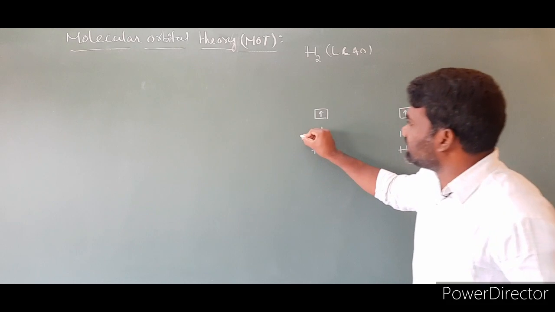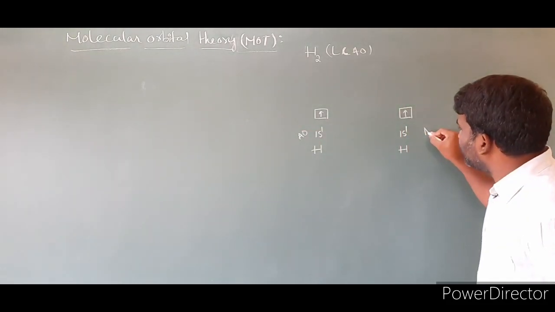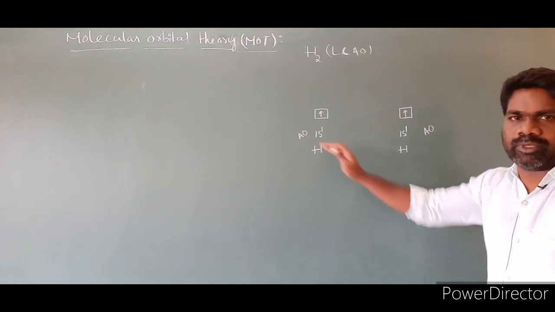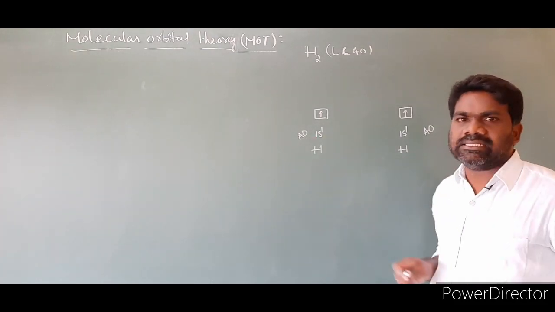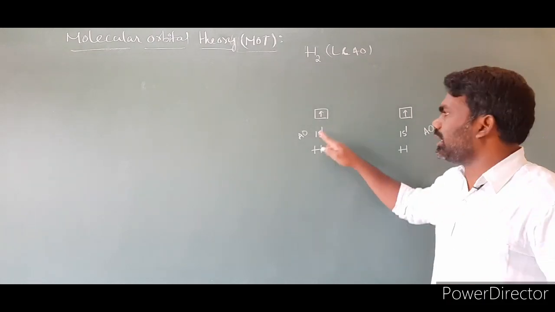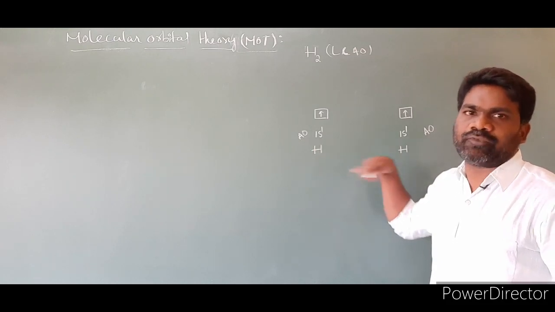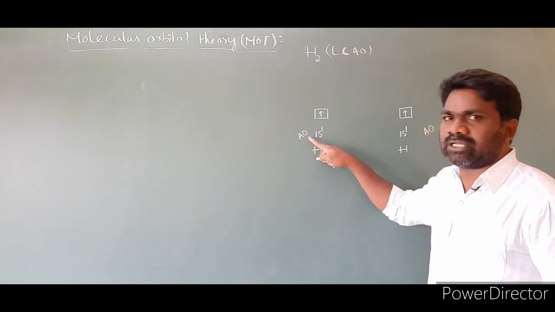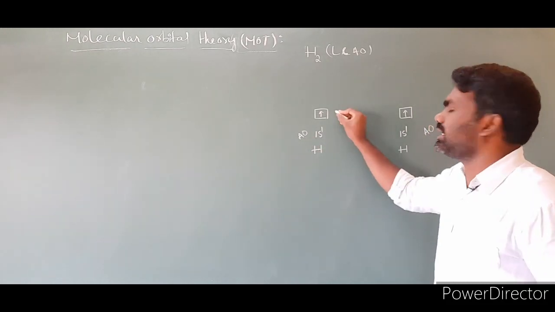Now the point is, this is an atomic orbital, I am labeling it as AO. This is another atomic orbital, also labeled AO. These are the atomic orbitals of hydrogens. Atomic orbitals of comparable energies and proper symmetry combine to form molecular orbitals.